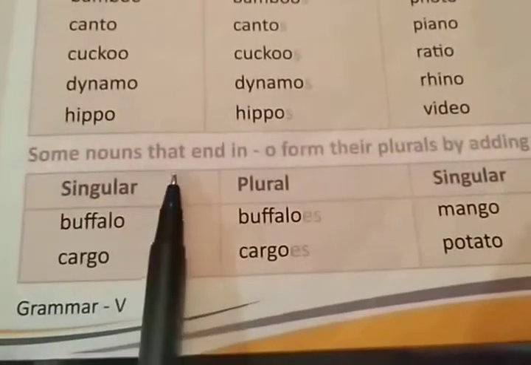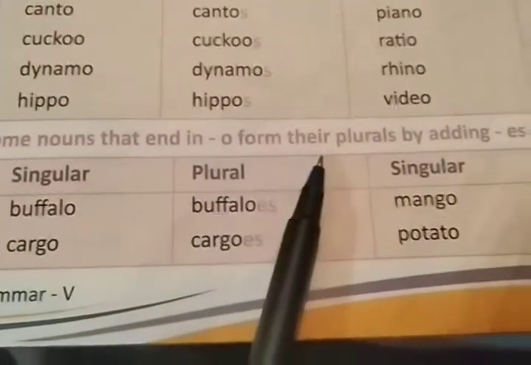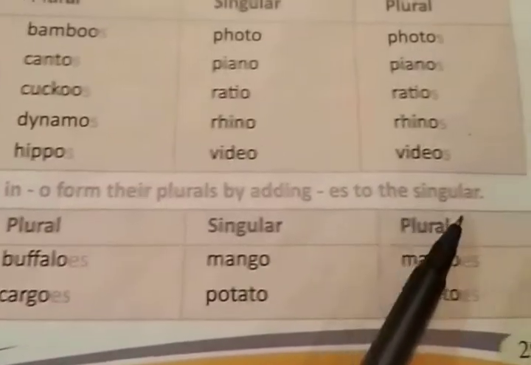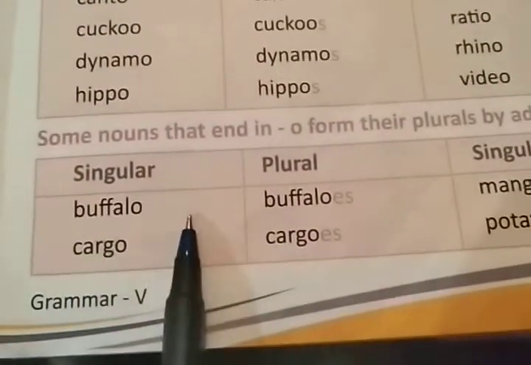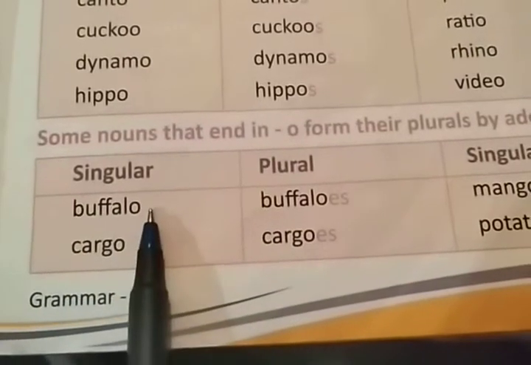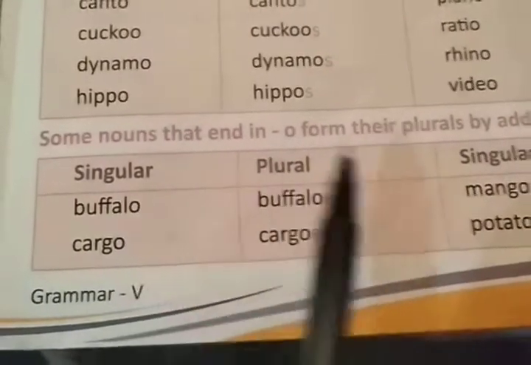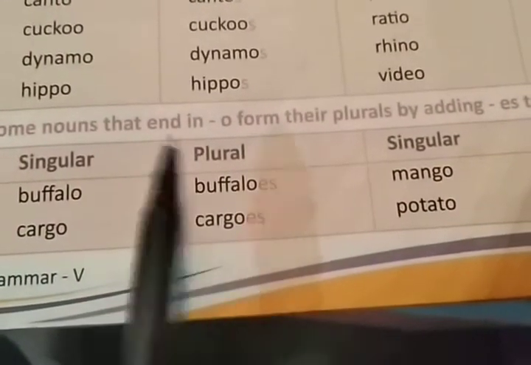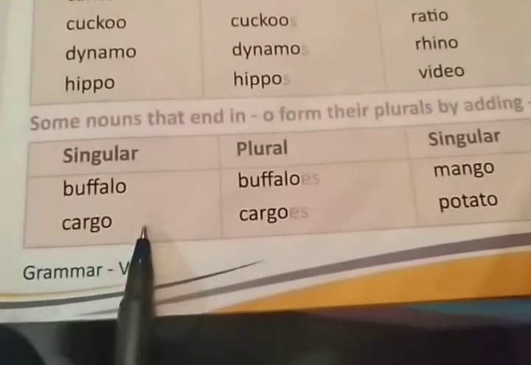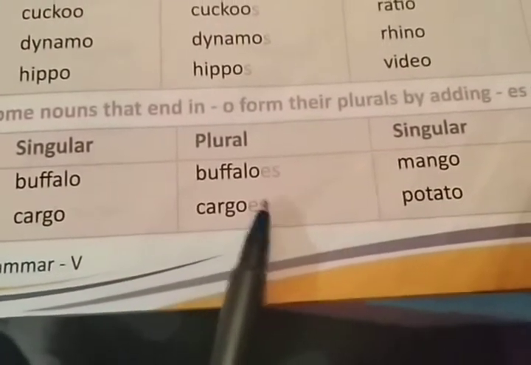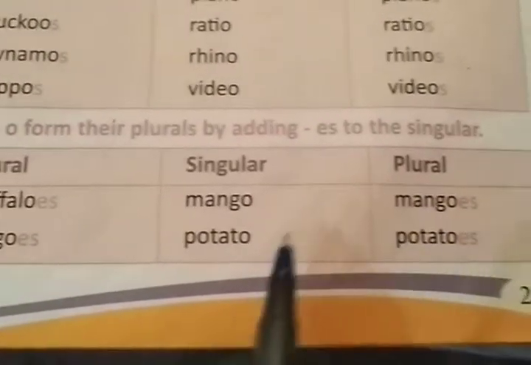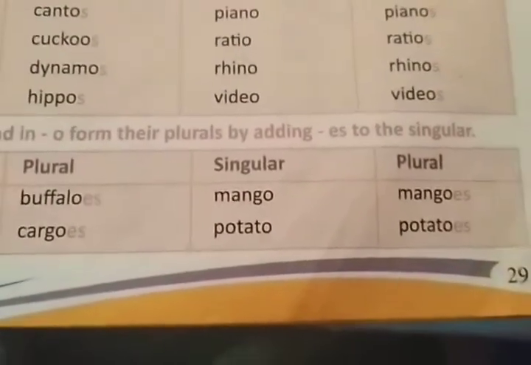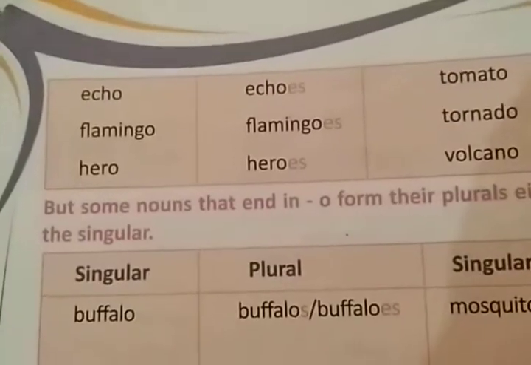Now, some nouns that end in o form their plural by adding es to the singular. See this one. Buffalo, buffaloes. It is ending with o, so es is added in the plural form. Cargo, cargoes, right? You are just adding es after o. Mango, mangoes. Potato, potatoes, and so on.